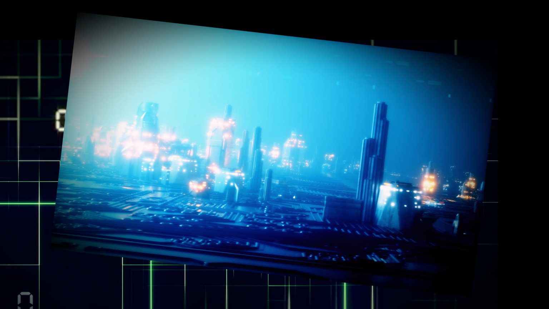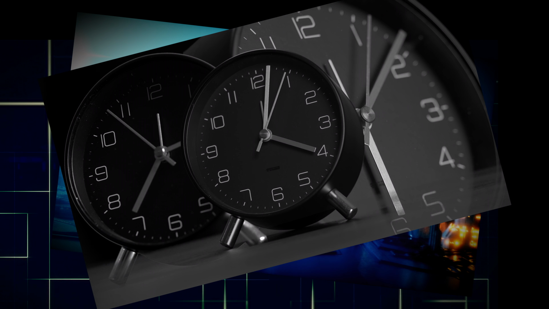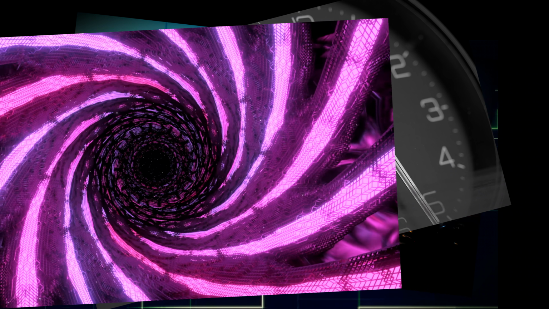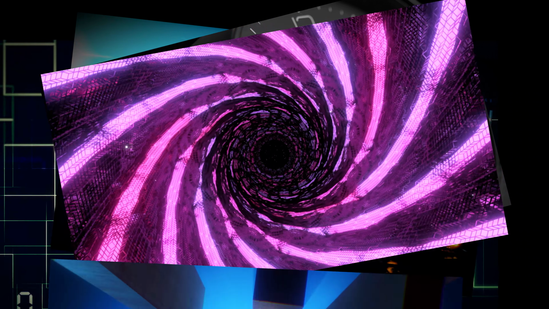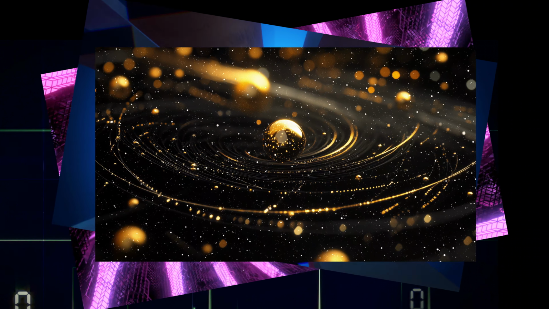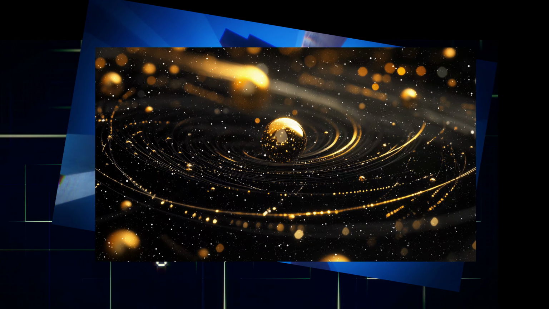Time travel fascinates us, but the paradoxes we've explored show just how complex and puzzling it can be. From erasing existence to loops with no origin, these mysteries challenge everything we know about reality. What do you think? Could time travel ever become a reality?